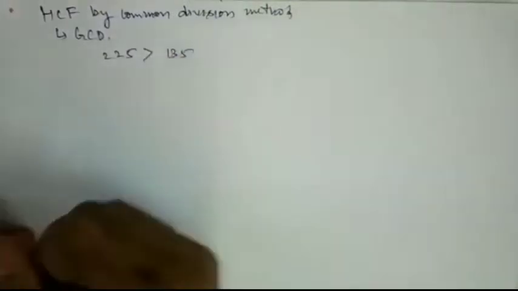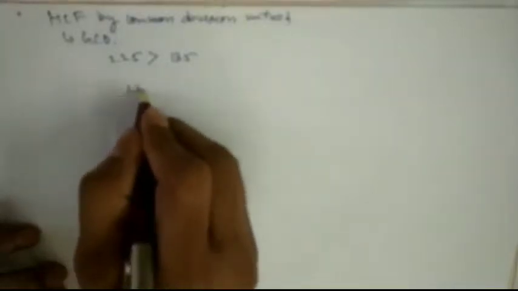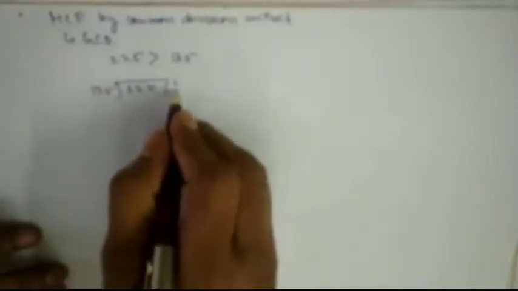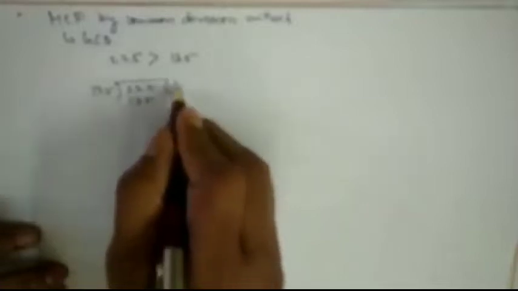So 225 is greater than 135. Divide 225 by 135. 135 ones are 135. Now subtract it, 90. Now what will happen in the next step?